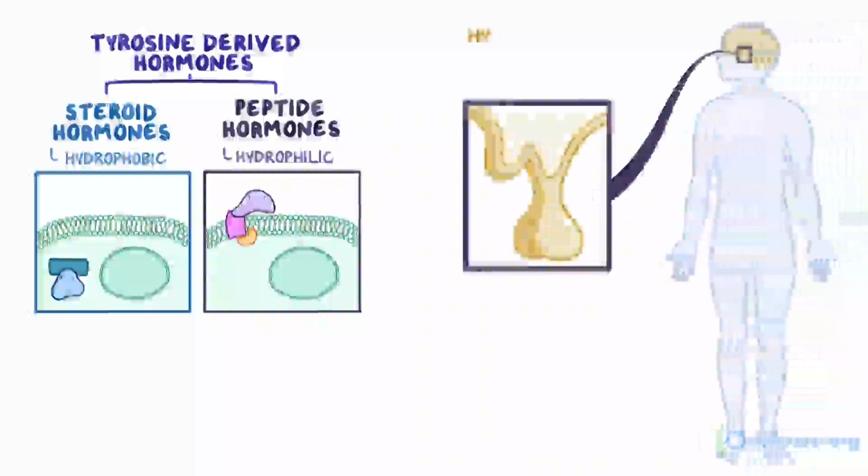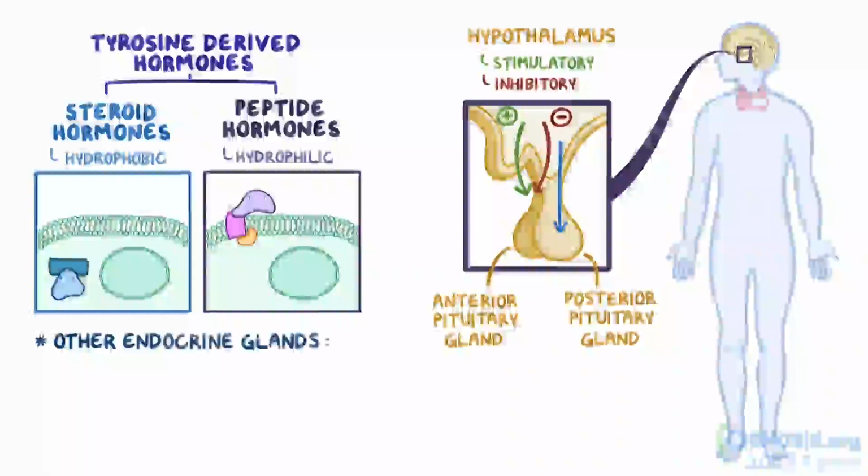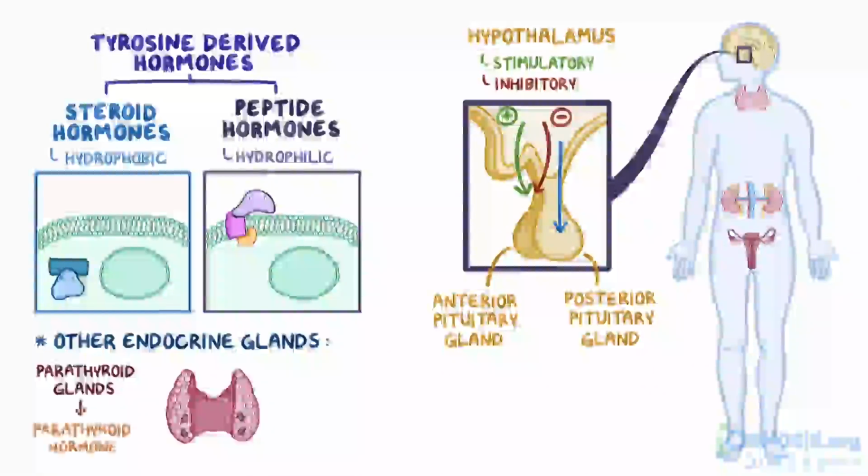Homeostasis starts with the hypothalamus, which secretes stimulatory and inhibitory hormones that affect the anterior pituitary, as well as hormones that diffuse directly into the blood at the posterior pituitary. Ultimately, these hormones affect other endocrine glands, like the thyroid, adrenal glands, and the gonads. Other endocrine glands that are not under direct control of the hypothalamus are the parathyroids, which make parathyroid hormone, and the pancreas, which secretes insulin and glucagon.